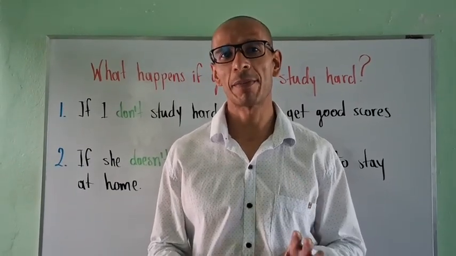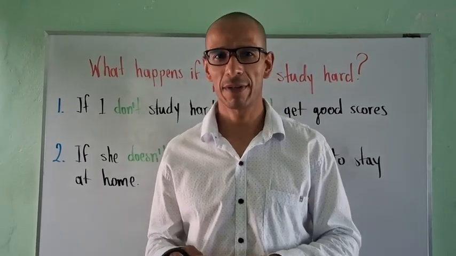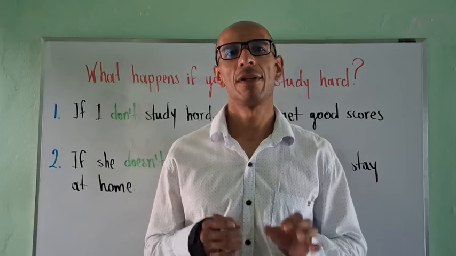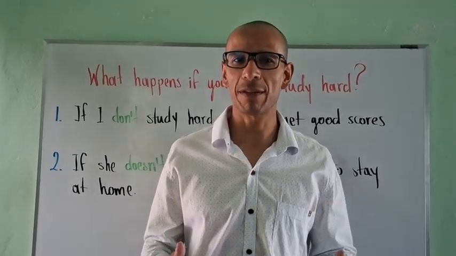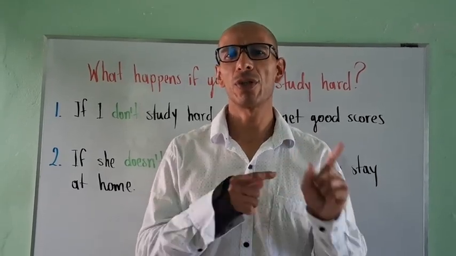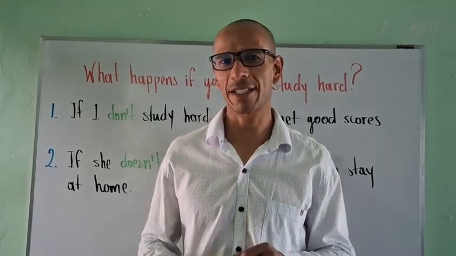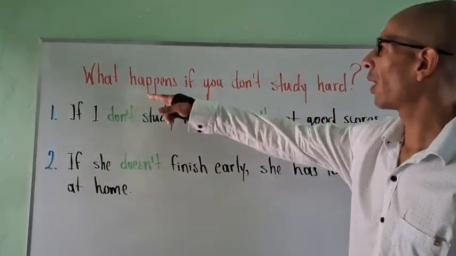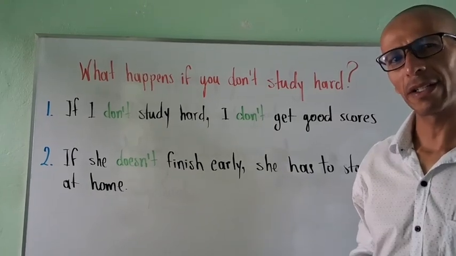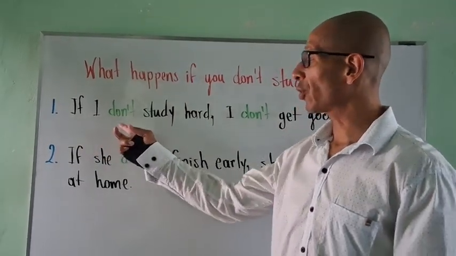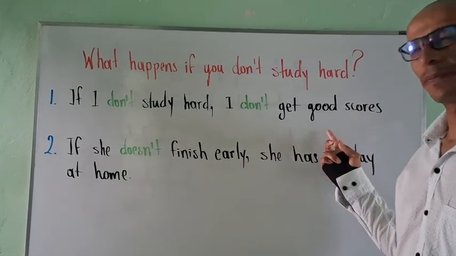Finally, remember that zero conditional can be used both in positive and negative. And remember, zero conditional has both condition and result in present simple. So you will need to use don't and doesn't in order to create your negative sentences. Look at this question. What happens if you don't study hard? You may say, if I don't study hard, I don't get good scores.